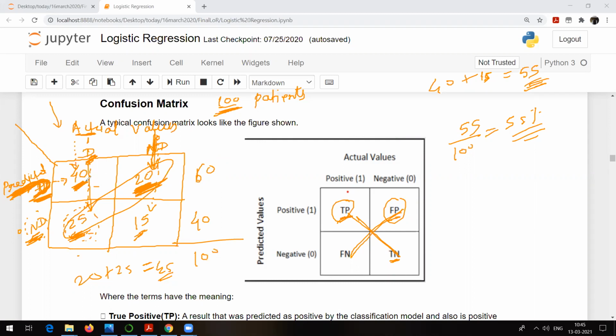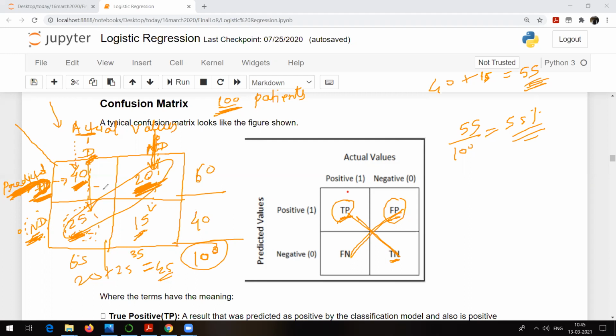If you go like this, 40 plus 25 is 65, and 20 plus 15 is 35. Again the addition is 100. The addition should come out as the total number of records. So 100, 100, 100, 100.